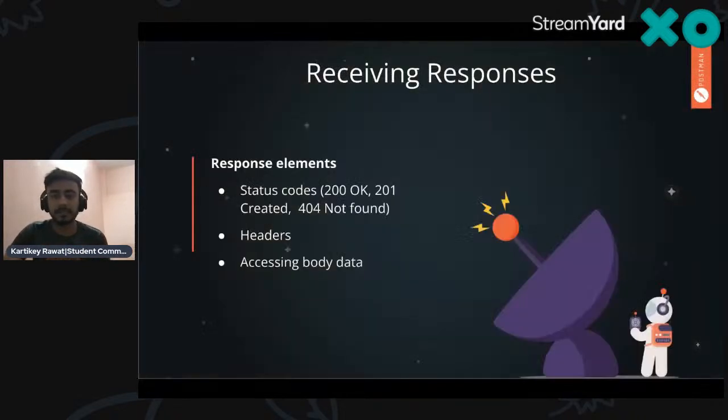Cool. Now, receiving a response, that's really important. If you go to the status code, and when we go hands-on, if all things are good, it's 200, okay. 201 is created. And I think 404 is very famous, that is not found. Second one is the header, how the whole API structure looks in the header. And last but not the least, accessing body data, right?